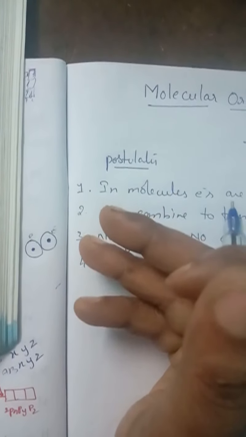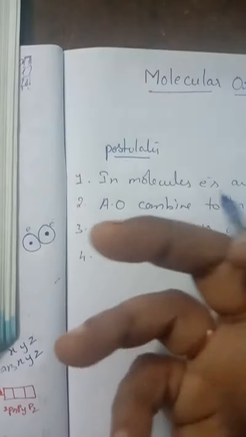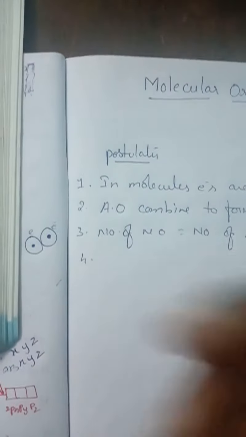In a molecular orbital, the electron is influenced by two or more nuclei, depending upon the number of atoms present in the molecule. In one atom only one nucleus is present; if there are two or more atoms, two or more nuclei are present. So the electron experiences more influence.